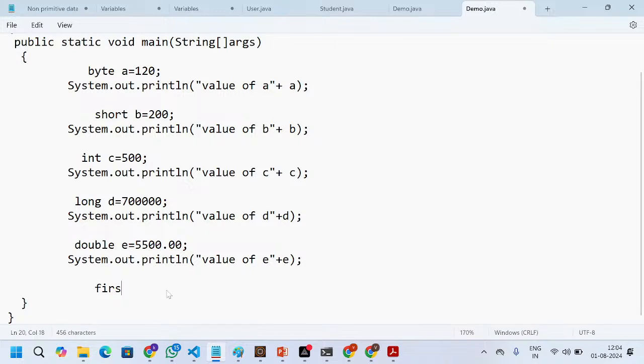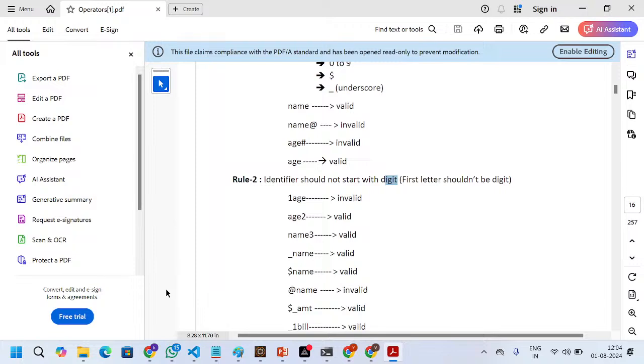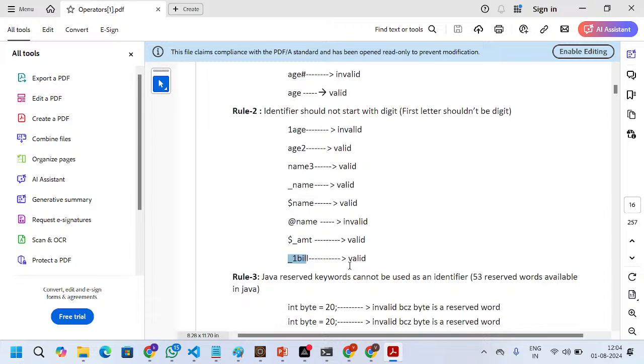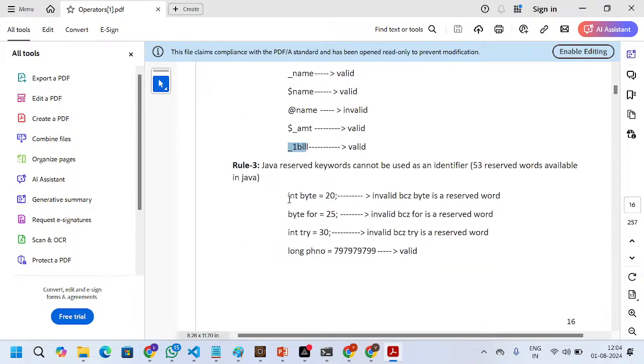Next, you can write like this also, valid. This is invalid, this is valid, and this is valid. This is valid.